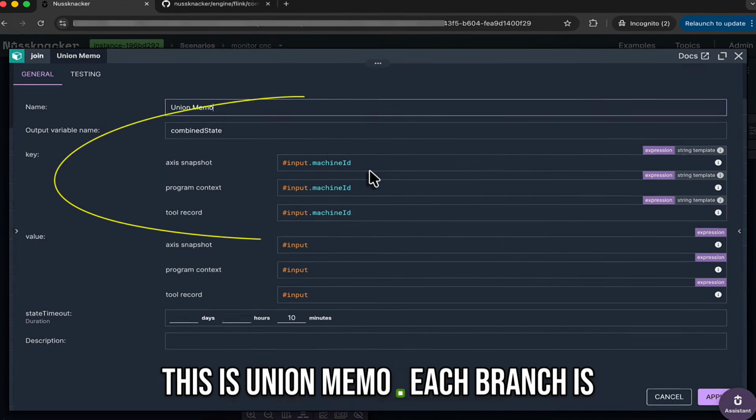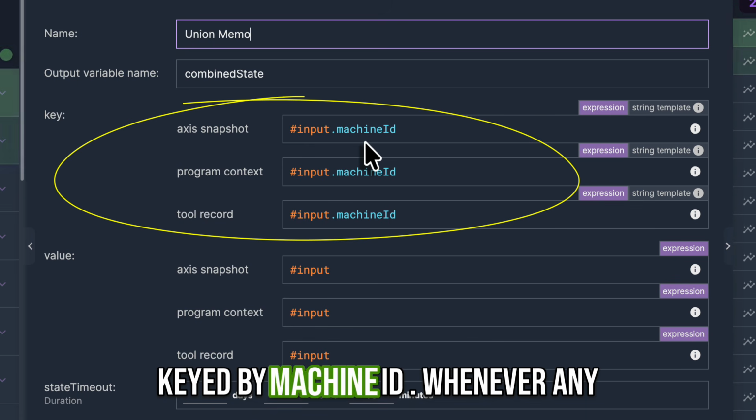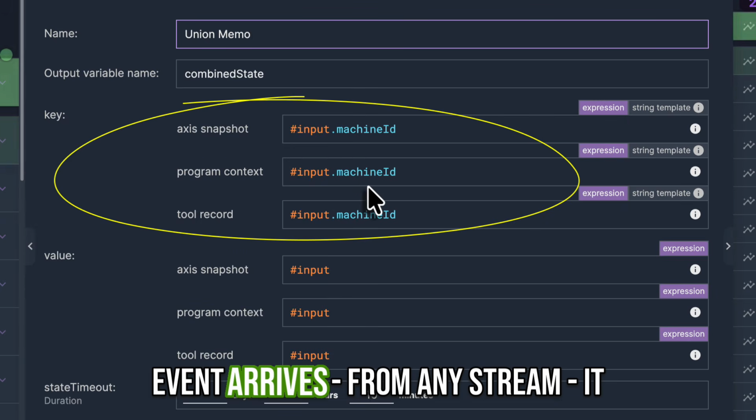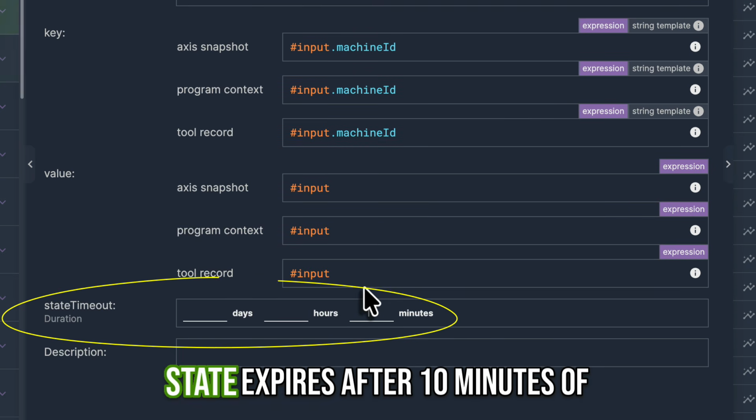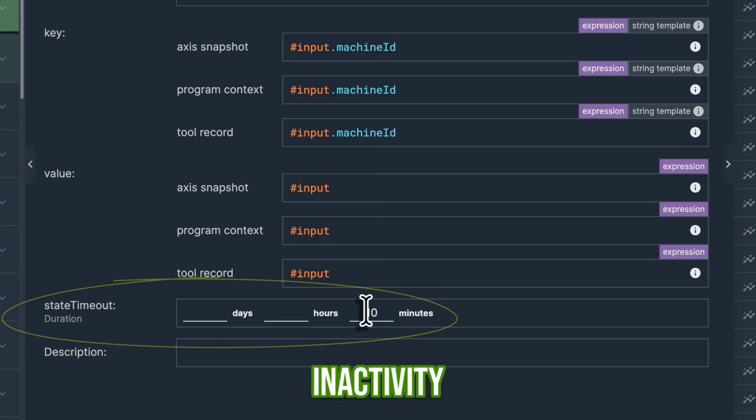This is Union Memo. Each branch is keyed by machine ID. Whenever any event arrives from any stream, it emits a merged record with the latest value from every branch. State expires after 10 minutes of inactivity.